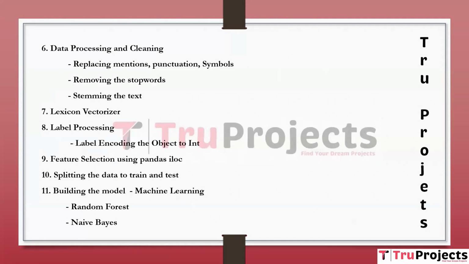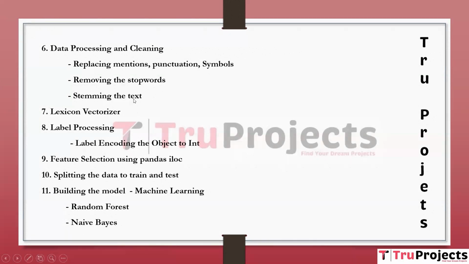Coming to the sixth one, which is data pre-processing and cleaning, replacing mentions, punctuations, and symbols. In this step, we clean the text data by removing or replacing mentions, for example Twitter handles, punctuations, and special symbols to ensure consistent text formatting. Next one is removing the stop words. This step involves removing the stop words that do not carry significant meaning, to focus on the relevant information. And the other one is stemming the text.